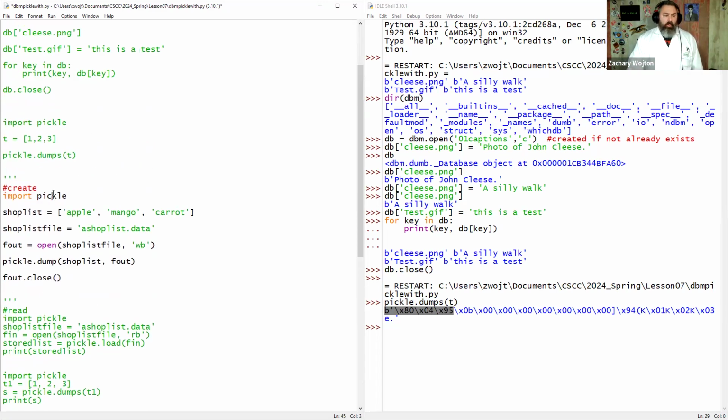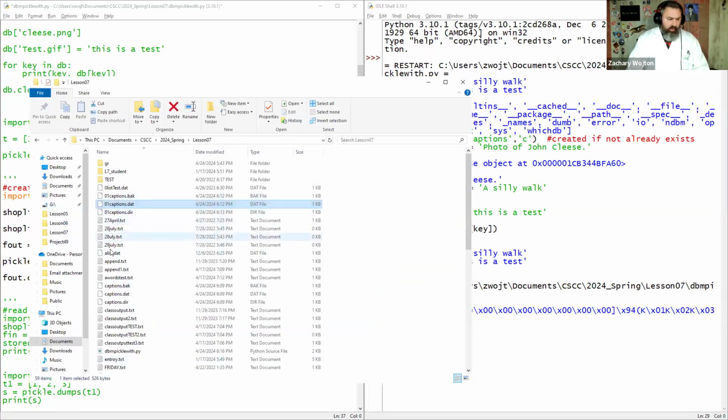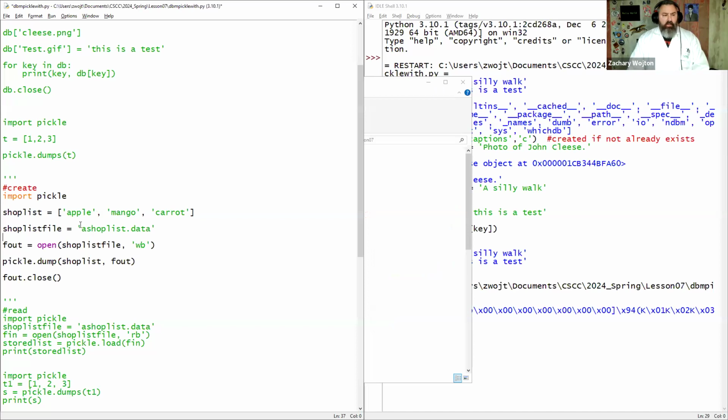So here we're going to import pickle. I'm going to toss in a shopping list. I don't have this file built yet, shoplist.data. We'll take a look. I don't think we do. A shop list. Nope, not in there. So we created our list of our shopping items.